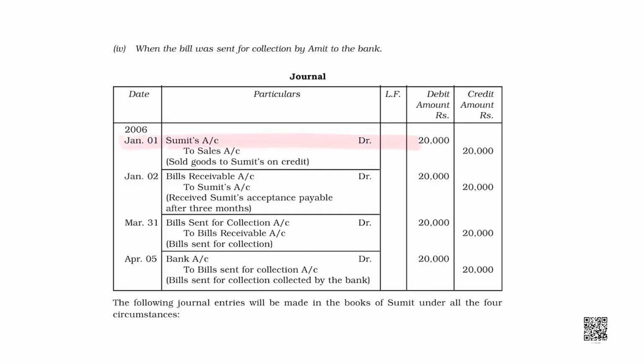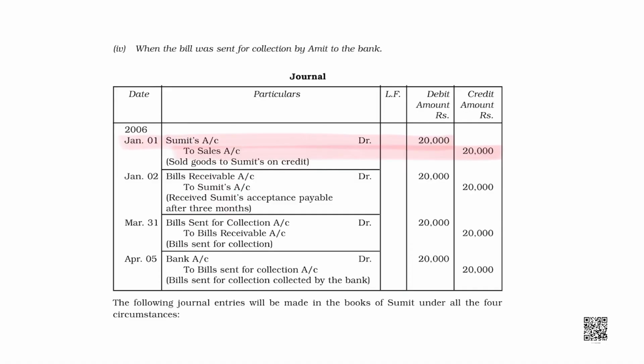Okay? Let's see how do we draft journal entries for this case. For this case, again, when you sold goods to Sumit, Sumit account debit to sales account, bill receivable account debited to Sumit account when you drew the bill. Now, you are not getting money directly.